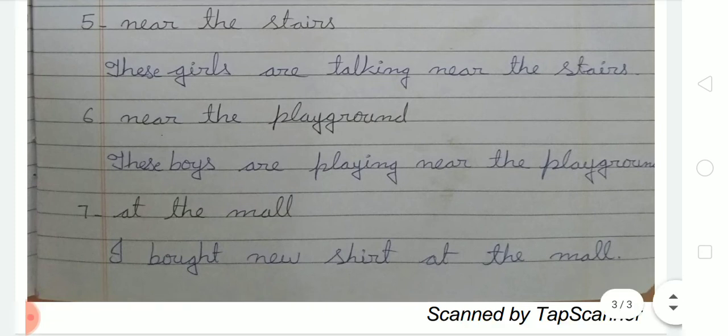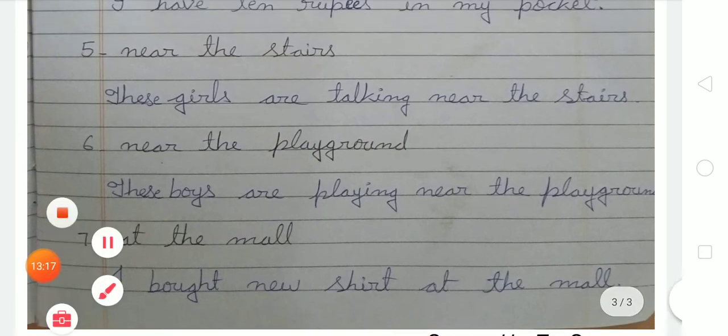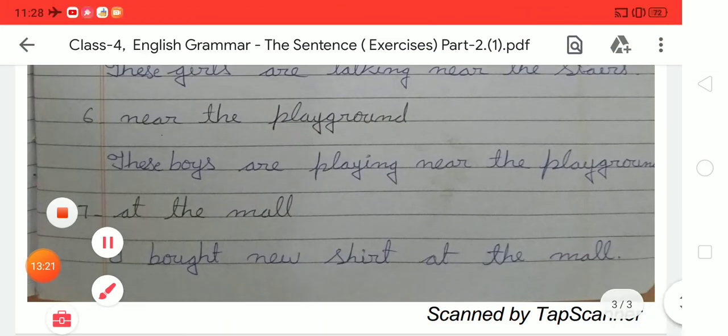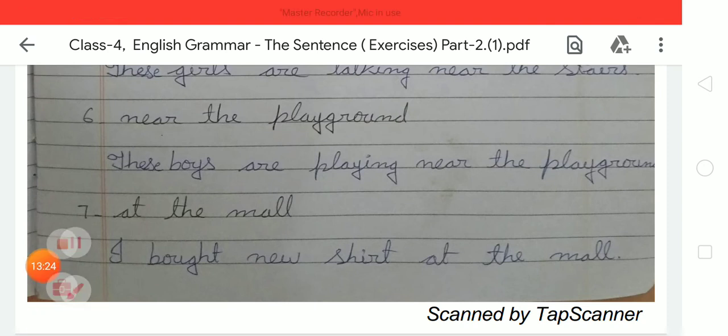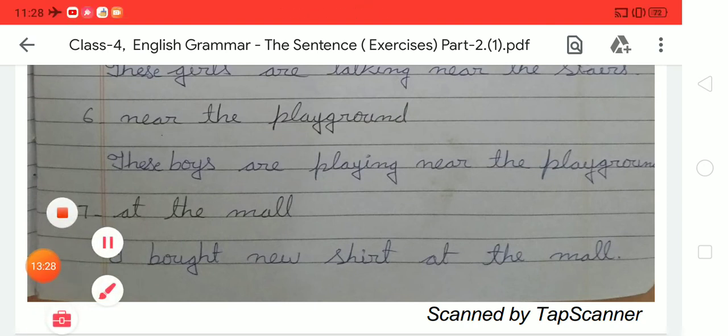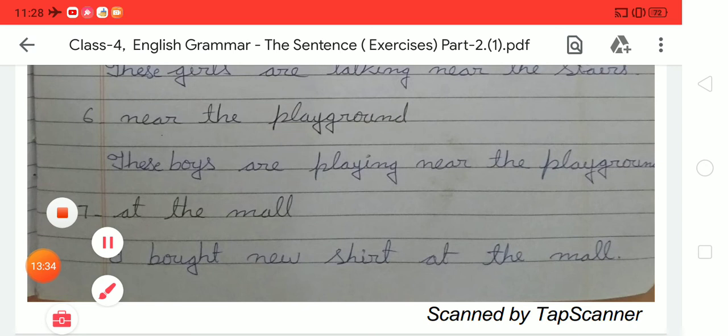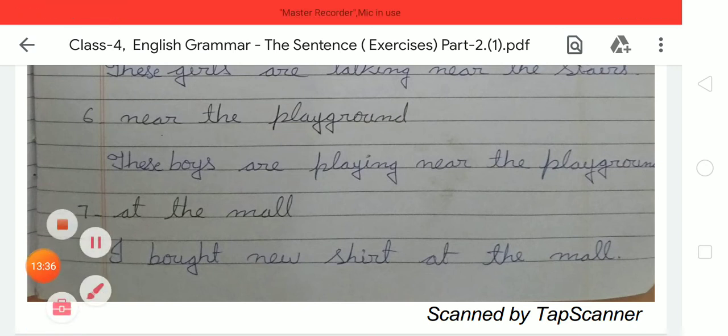Okay student, now the next, number 7. The next phrase given in number 7 is at the mall. So we have to write I bought a new shirt at the mall. So like this we have to complete number 7.